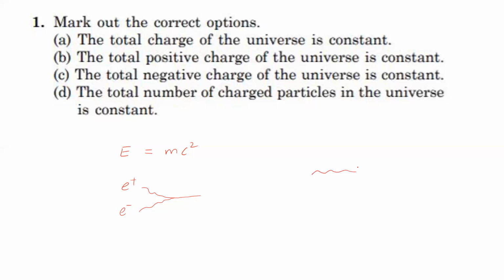Similarly, a gamma photon with certain energy can produce an electron and a positron. This is known as pair production. In pair production and pair annihilation, the charged particles may be produced or destroyed, but anyway total charge remains constant. So the total positive charge of the universe being constant is not possible, total negative charge of the universe being constant is not possible, and total number of charged particles of the universe being constant is also not possible. That means the total charge of the universe is constant only. Correct option, so for this first question, option A is correct.